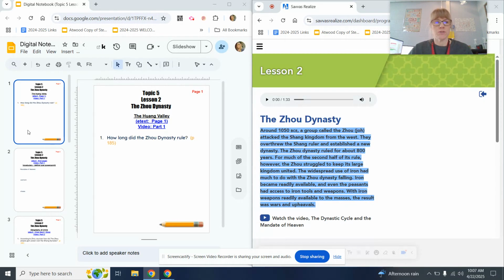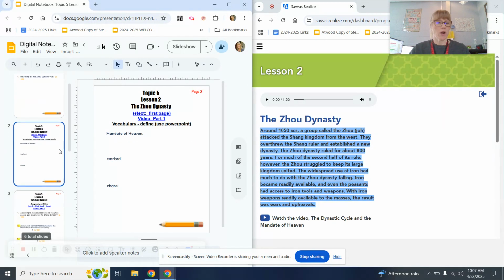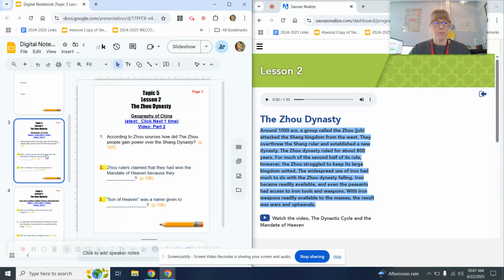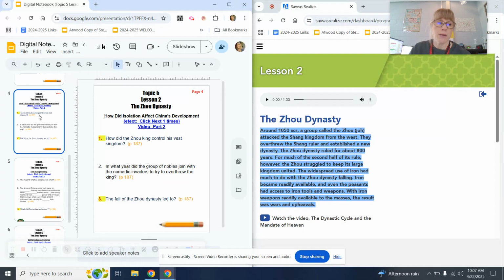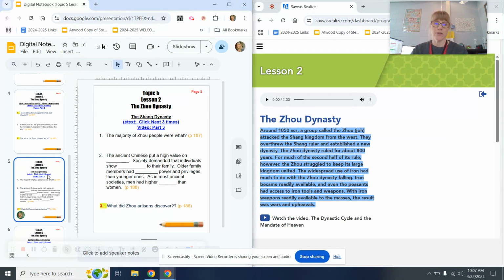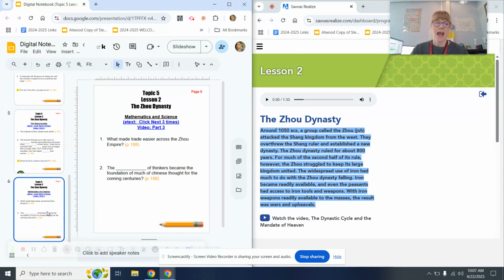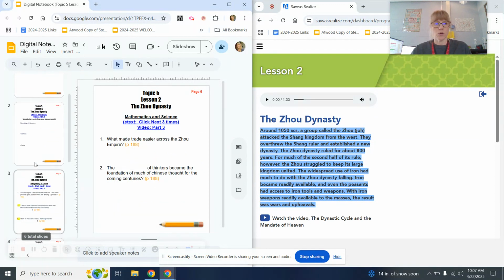Let's look at our digital notebook quickly. We have page 1. This is just like topic 5, lesson 1 digital notebook. Page 1 is an actual question. Then page 2 is where our vocab questions are. Page 3, we have a couple mastery check questions. Page 4, a couple more mastery check questions. Page 5, another mastery check question. And then page 6, a couple questions.